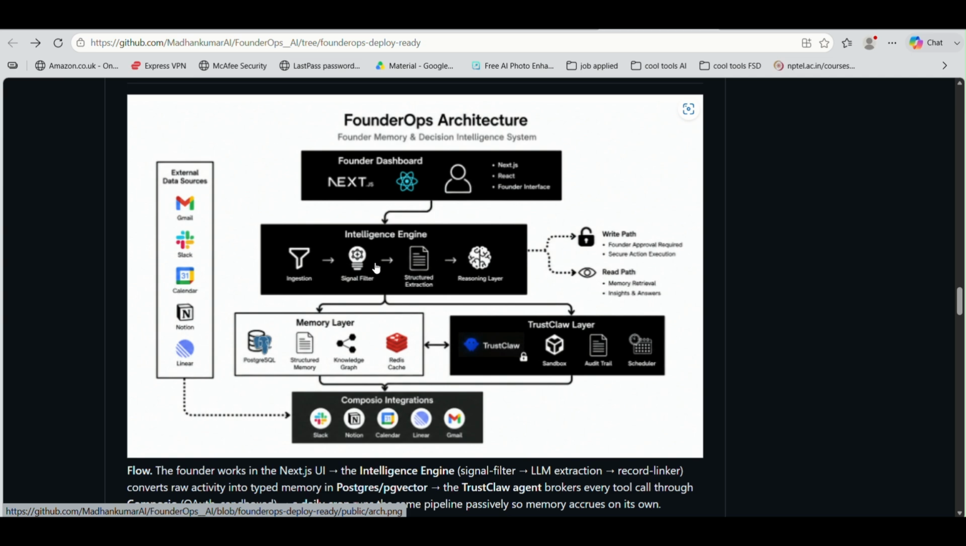Memory lives in the memory layer: Postgres with pgvector, a knowledge graph and Redis. Actions run through the trust layer, a sandbox and a scheduler. So every tool is isolated and logged, and it all surfaces in the founder dashboard built on Next.js and React. Clean separation: memory, reasoning, and safe action, each in its own layer.